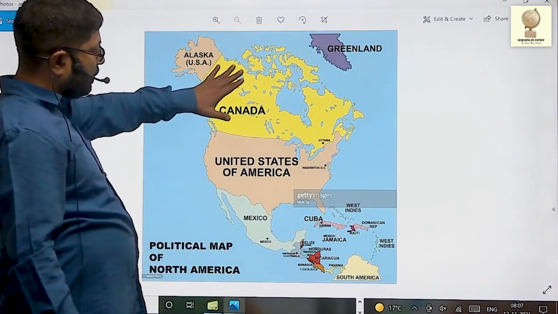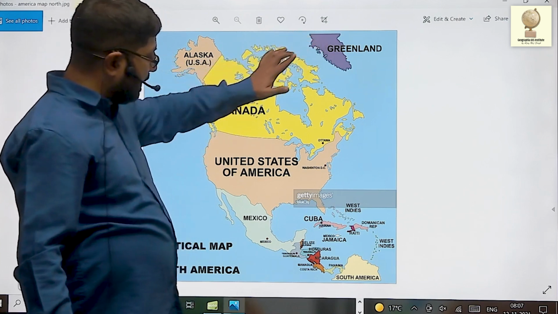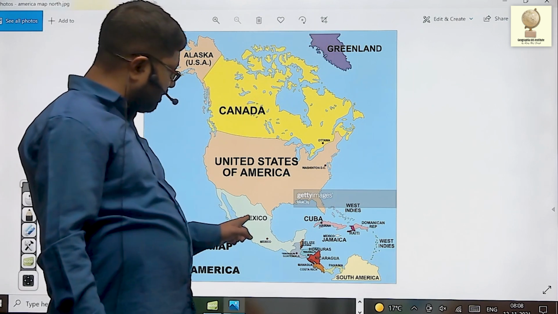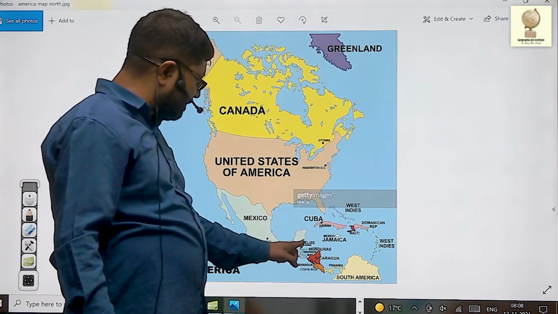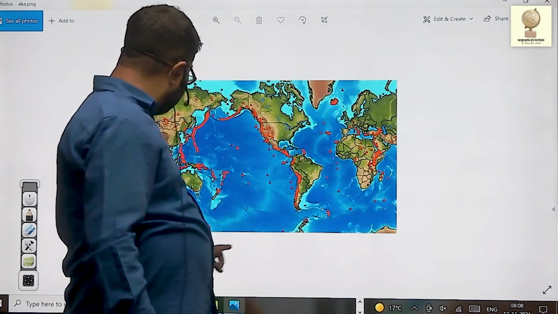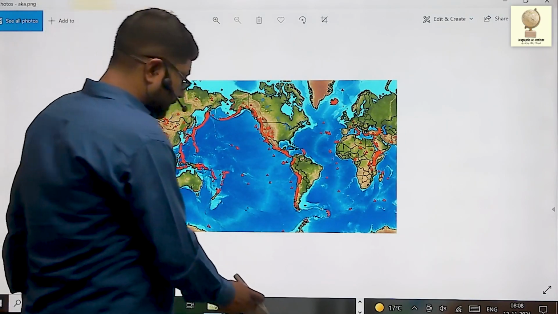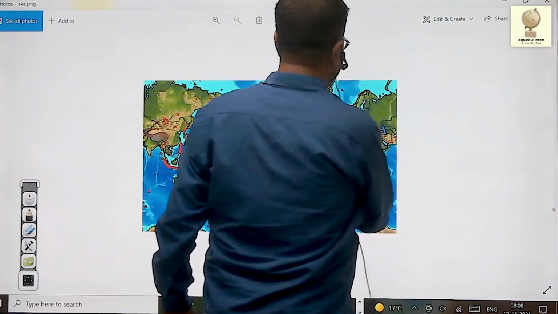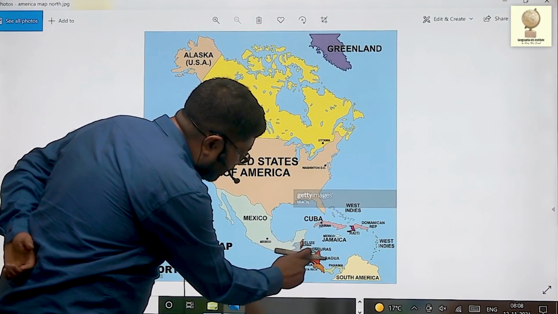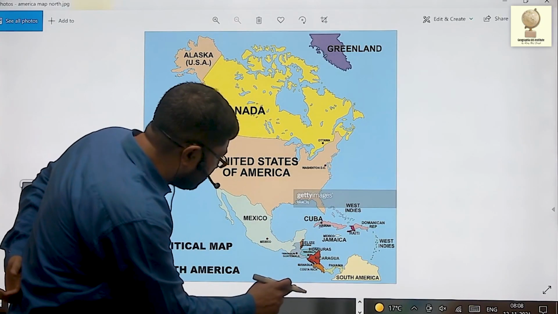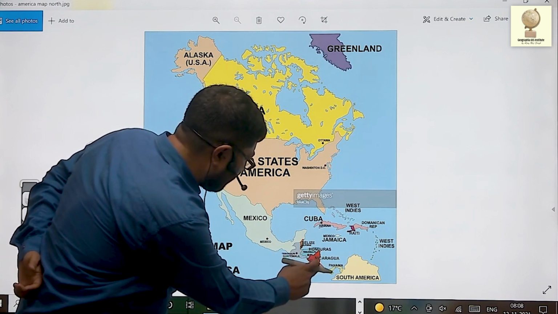So you see, North America is made up of Anglo America, that is Canada and USA, Greenland. Middle America is made up of Mexico and the Central American countries: Guatemala, Belize, Honduras, Nicaragua, El Salvador. El Salvador is just below Honduras, then Nicaragua, Costa Rica, Panama.